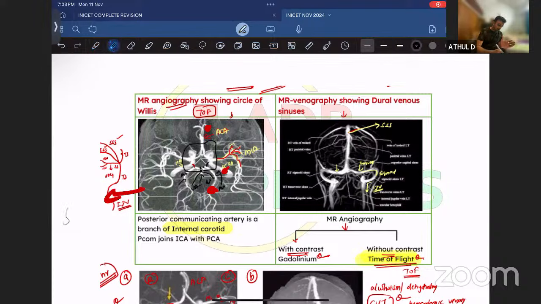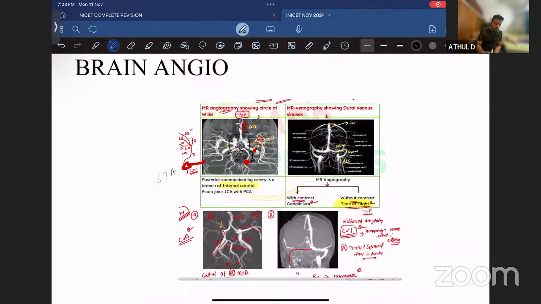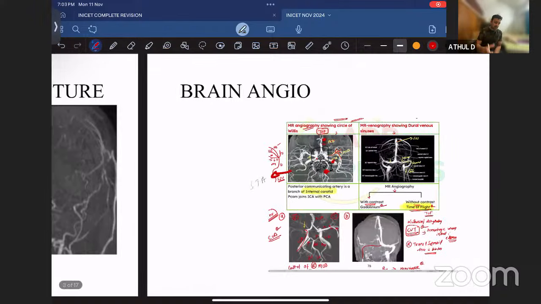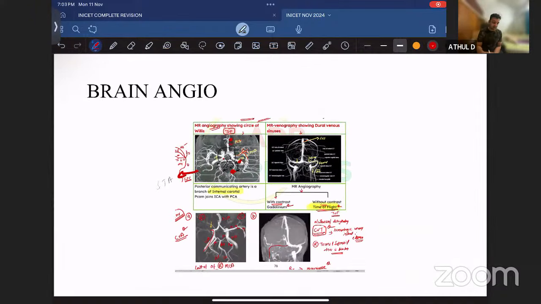So this was the question. So every year, the AIIMS people will come up with something new. So this time they asked about superficial temporal artery. So remember, if they ask about the outermost vessel, then it is superficial temporal artery. And if the arrow was here, then it would be middle meningeal artery. This will be the ICA, this will be the basilar, and this will be like that, the internal vessels. But this time they asked about the external carotid circulation.